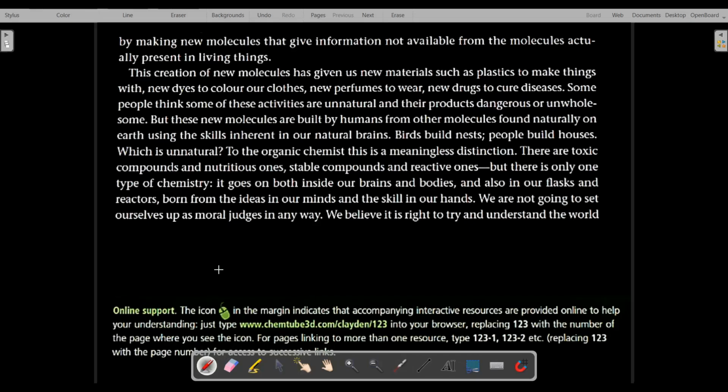What does unwholesome mean? The meaning of unwholesome is morally incorrect. That is the meaning of the word unwholesome. So some people claim such things.